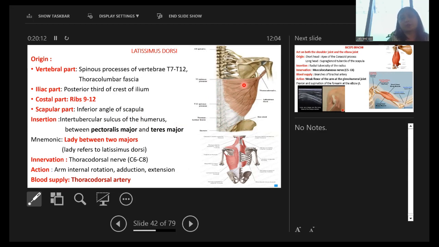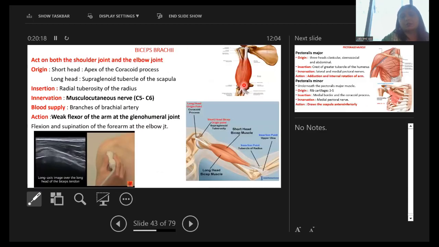Now innervated by thoracodorsal nerve, C6 to C8. Action is arm internal rotation, adduction, and extension. This is the biceps brachii. It acts on both the shoulder joint and the elbow joint.